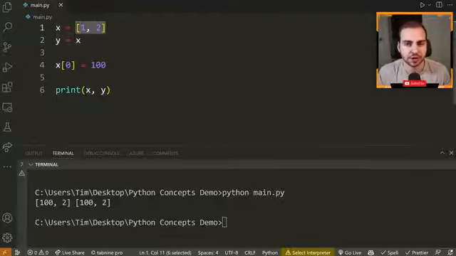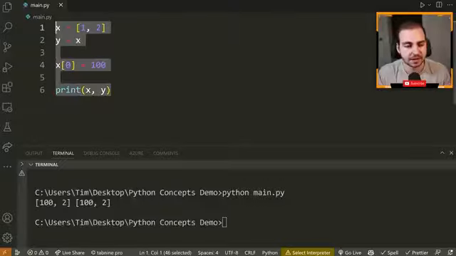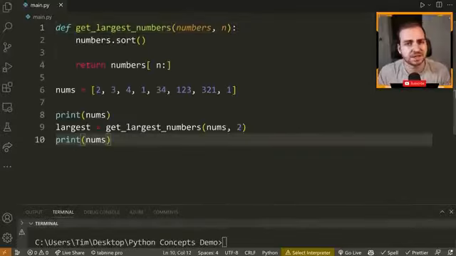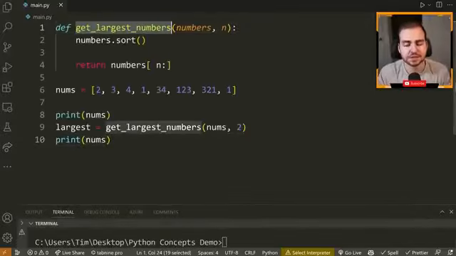So again, if you change the underlying object, then it changes for both x and y. That's the difference between immutable and mutable types. Now let me just paste in a quick example here that will illustrate this even a little bit further. So you can see in this example, we have a function that returns the largest numbers. It returns the n largest numbers actually.